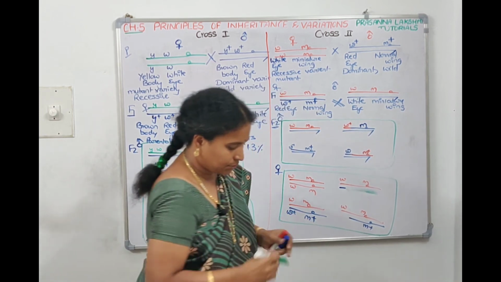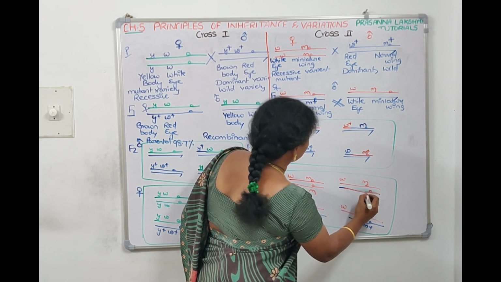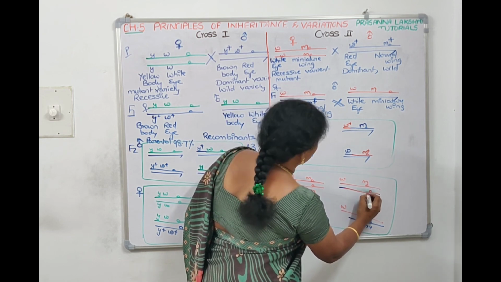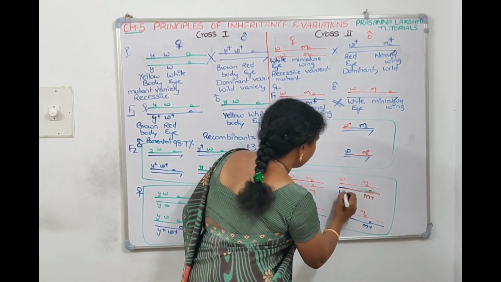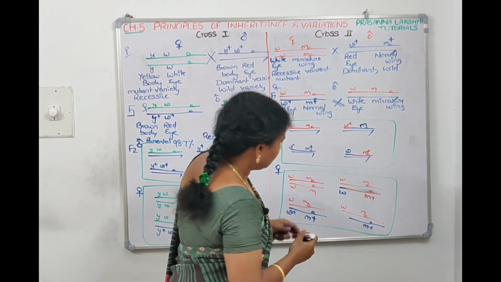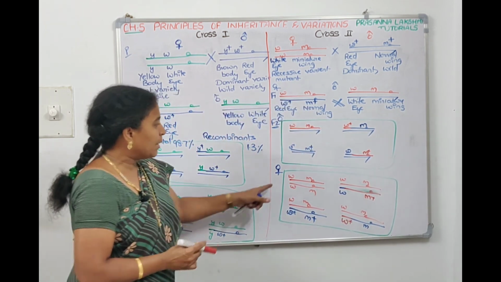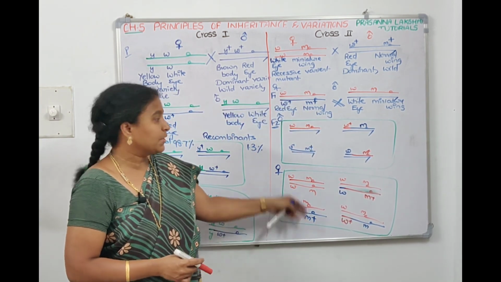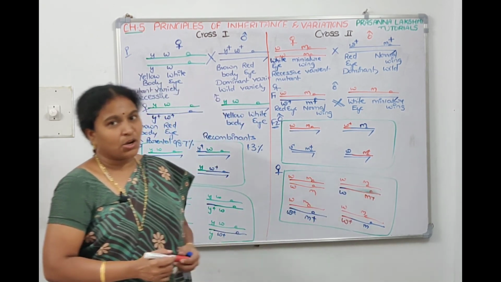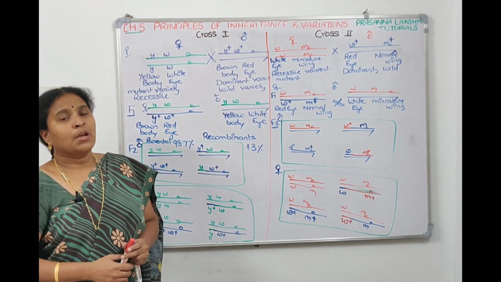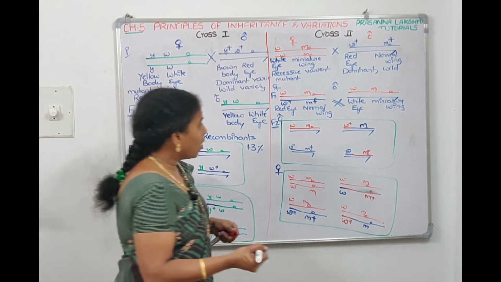Sorry, we need to use red color, right? So red we are using. M plus and W, and here W plus and M. So if W is going with M, or if W plus is going with M plus, these are parental. If W goes with M plus or W plus goes with M, these are recombinants. When he has done a cross for 2 different genes which are present on the same chromosome but far from each other, then he got the recombination percentage.